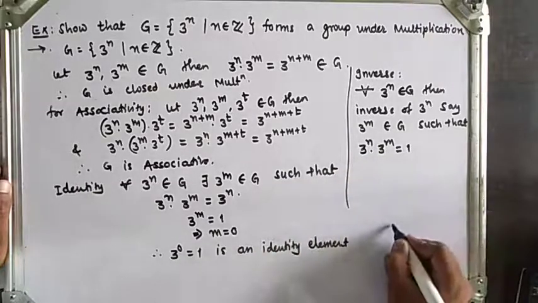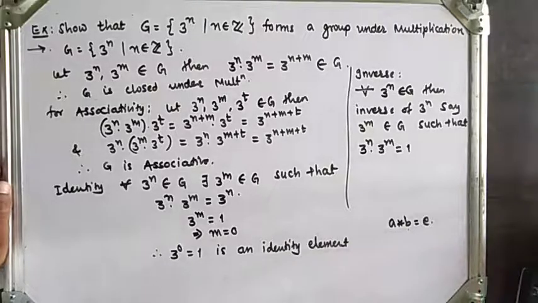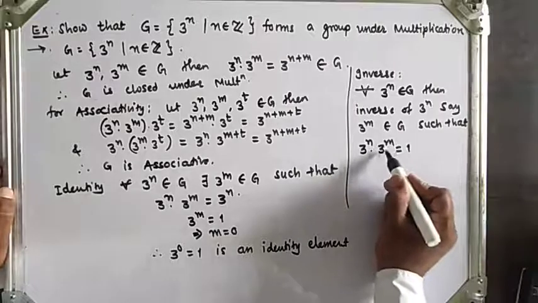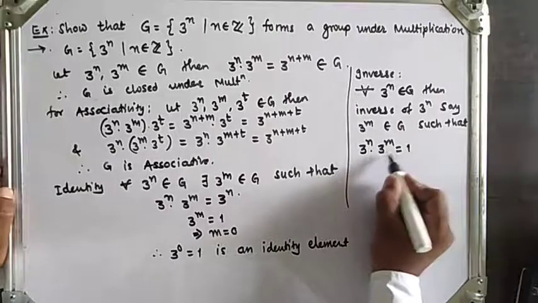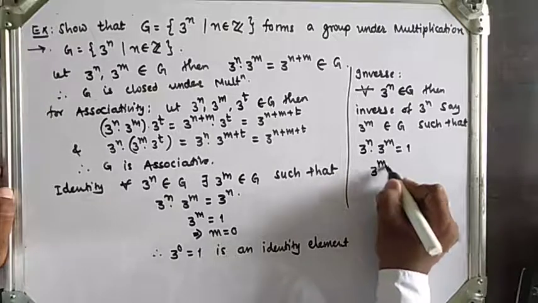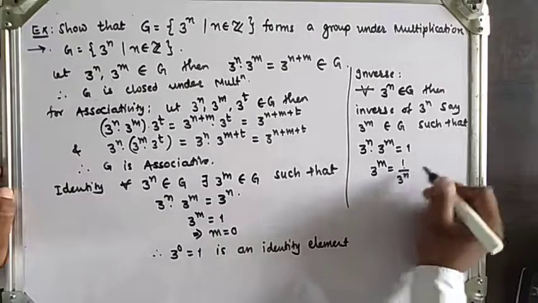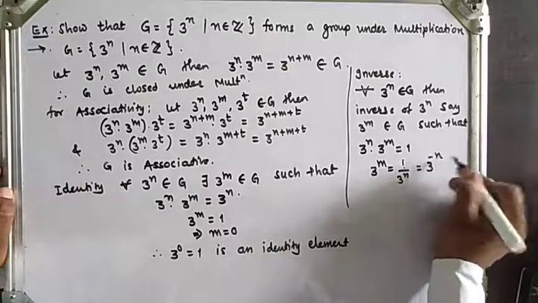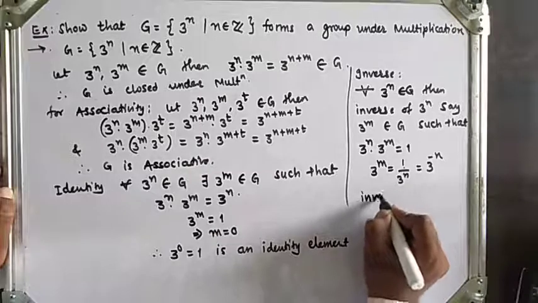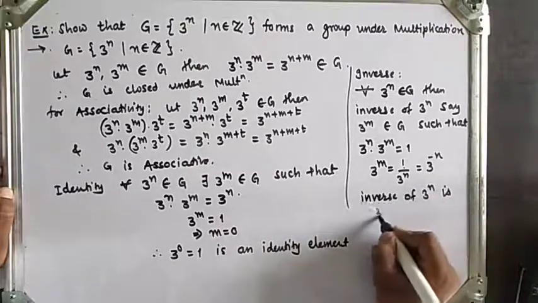The definition: A star b is equal to identity, then b is an inverse element of A. After solving for 3 raised to m, 3 raised to m is equal to 1 upon 3 raised to n, which is 3 raised to minus n. Therefore the inverse of 3 raised to n is 3 raised to minus n.